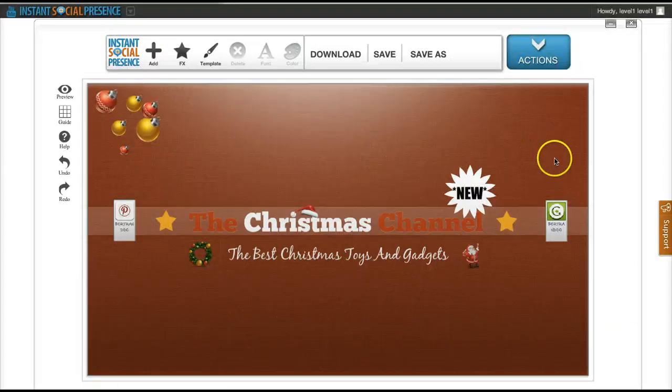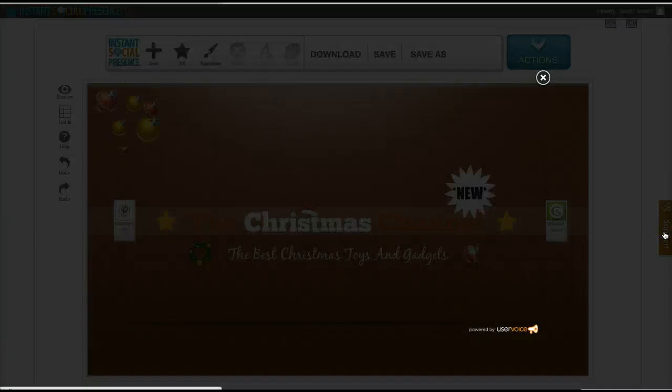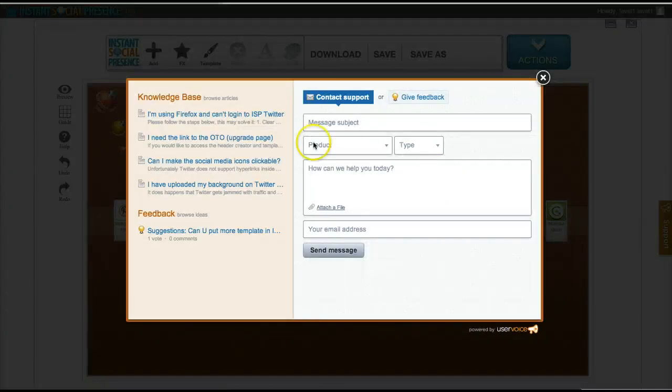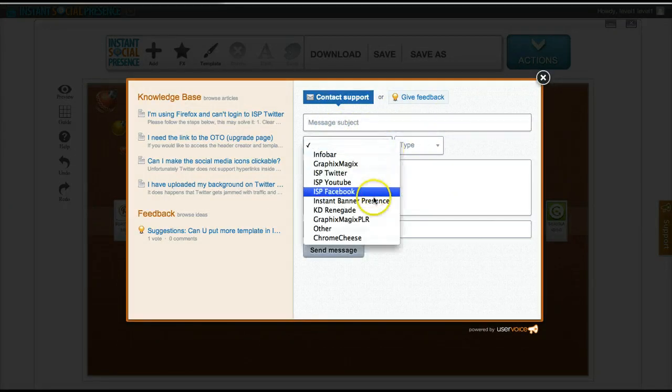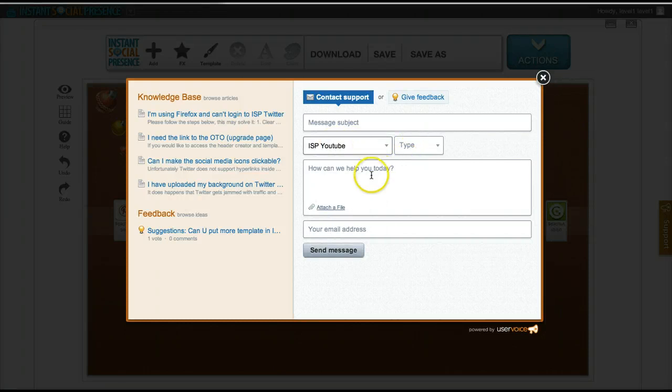Oh yeah, that's something I forgot to tell you. On the right hand side here, on every page, there's a support button, so you just click on support. This will open a kind of box, and you can type your subject, select the product you want help with, so it's ISP YouTube in this case, and send us your message and we'll get back to you right away.